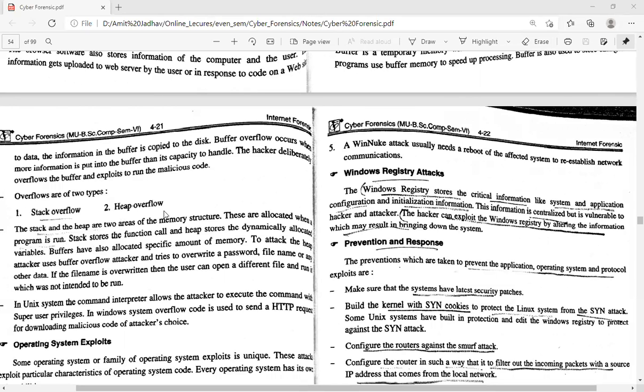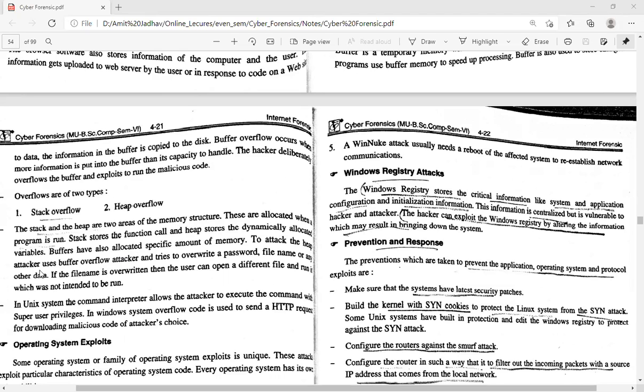So there are two types of memory access, the stack and the heap. The stack and heap are the two areas of the memory structure. These are allocated when the program is run. Stack stores the function calls and heap stores the dynamically allocated data. So the stack is used to store static data and the heap is used to store data dynamically. The buffer also has a specified amount of memory.